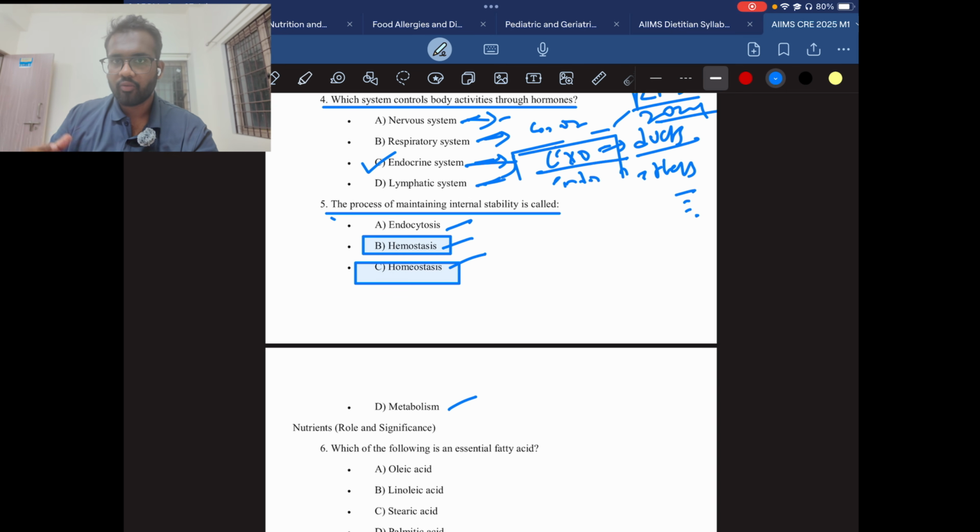If you are well versed in the spelling, you can easily answer this. But in the exam, you have the pressure to finish fast as there is limited time, and you may tick B by mistake. But B is wrong because it is hemostasis. The answer should be homeostasis, which maintains internal stability. So the answer will be C. Make sure you read the question once or twice, then only answer it. If you don't know the answer, leave it.